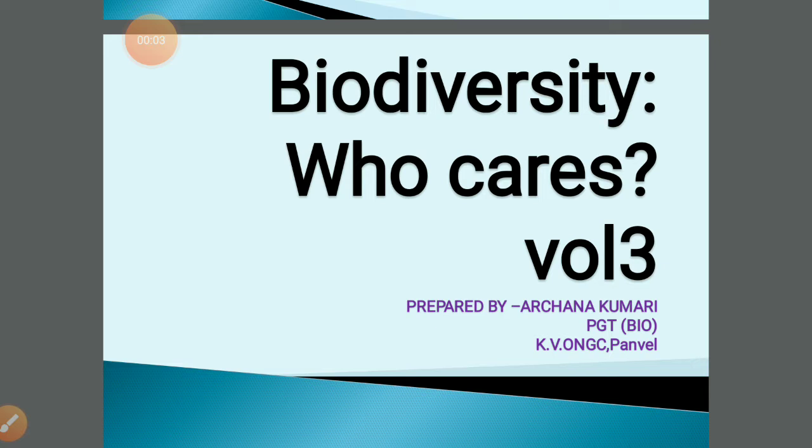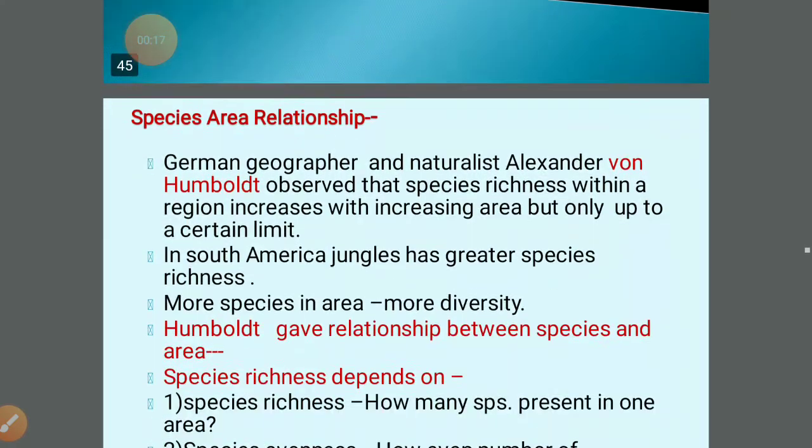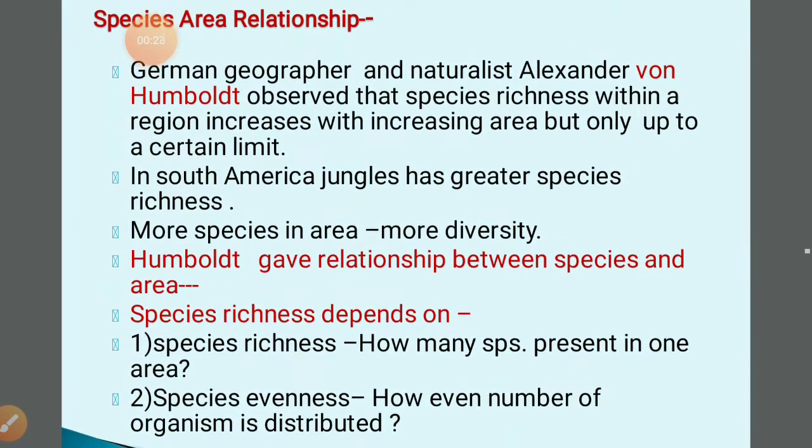Today in Archana online class, I am going to teach you Volume 3 Biodiversity. In this part, we have to discuss the species area relationship. This is a very important topic for the CBSE exam. So try to understand each and everything related to this topic minutely.